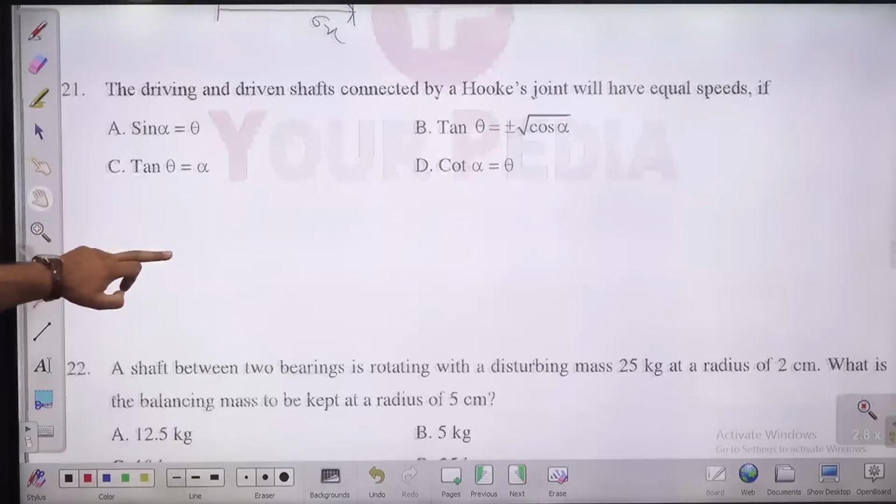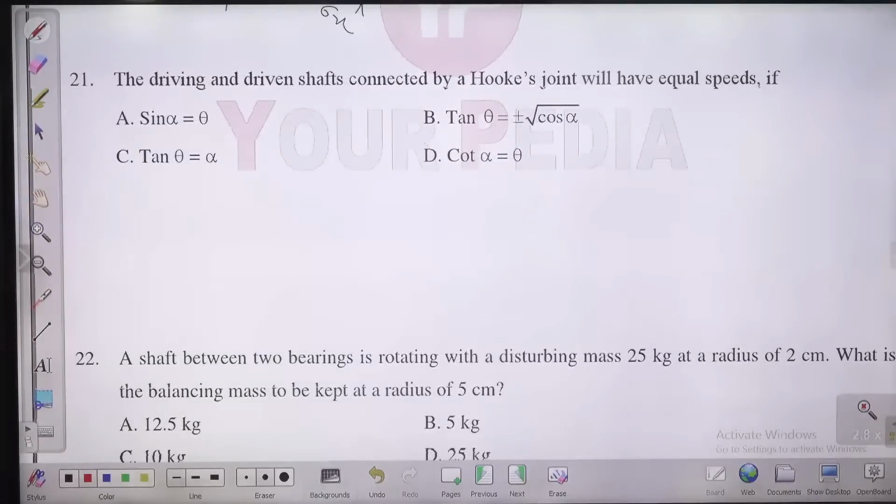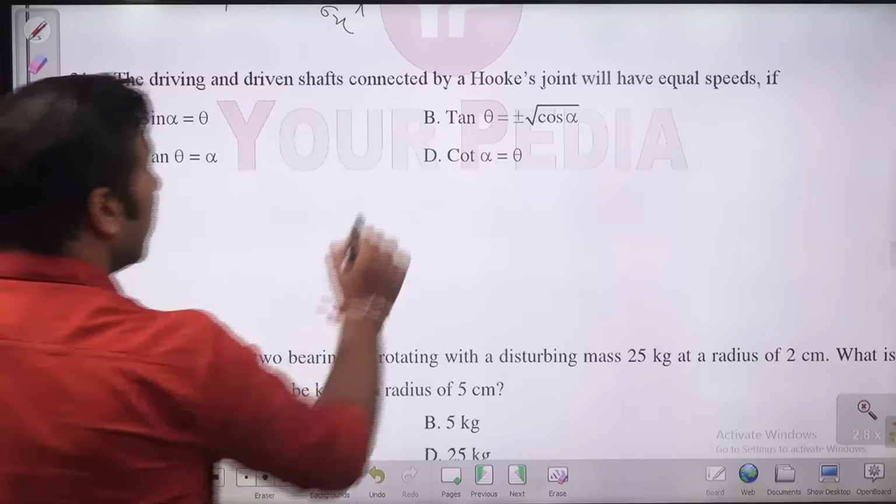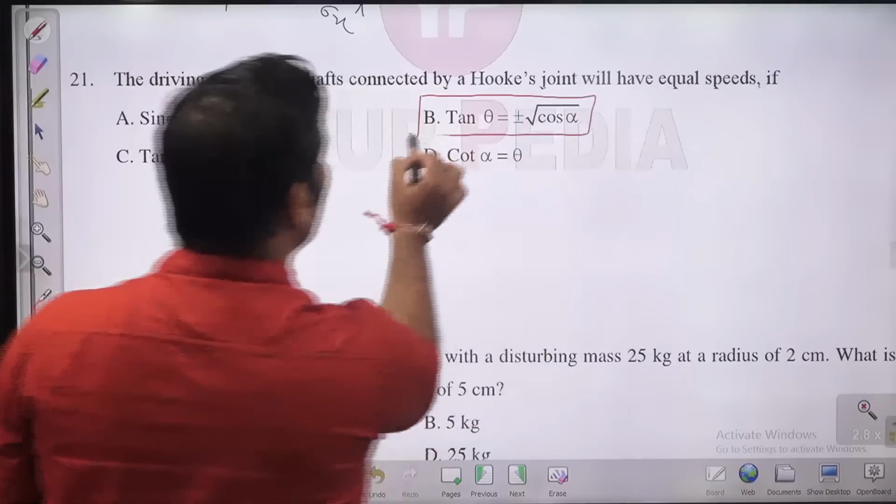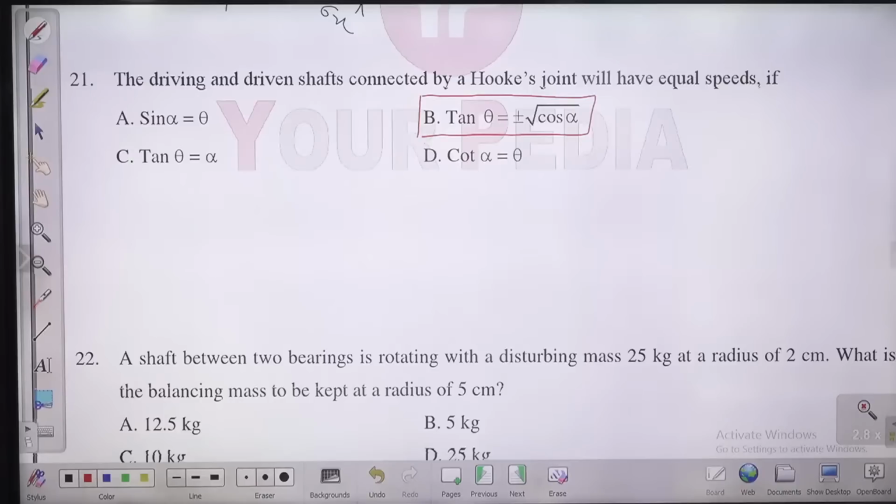This is a kind of factual question. You need to remember it directly, because otherwise it will take much time to derive. The driving and driven shaft are connected by a hook joint. You know, guys, for what purpose we use a hook joint? A hook joint is used to join two non-parallel shafts. In this case, for equal speed, the tangent theta will be plus minus under root cos alpha. B is the right answer, guys.